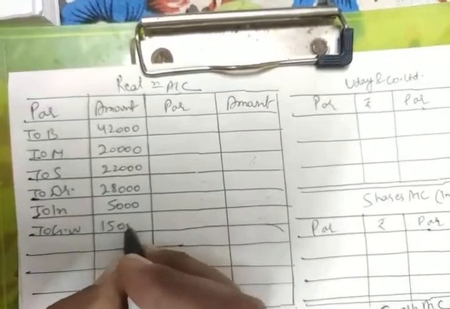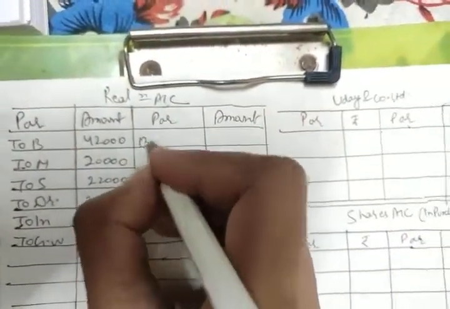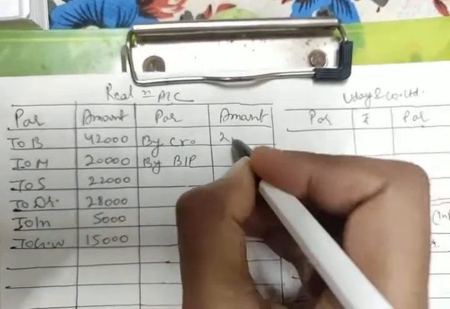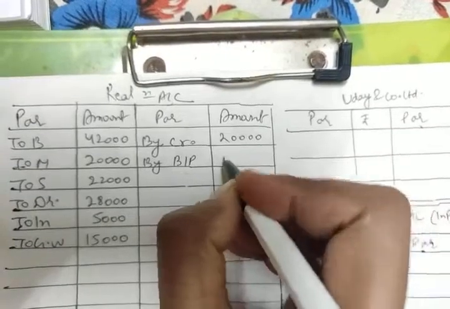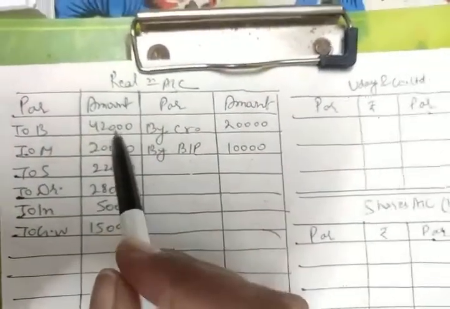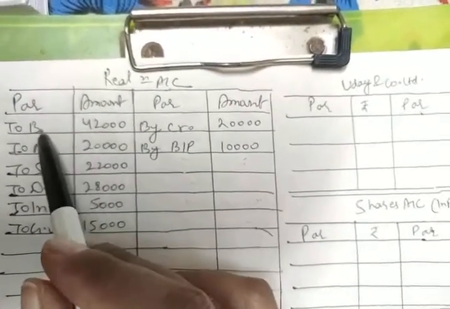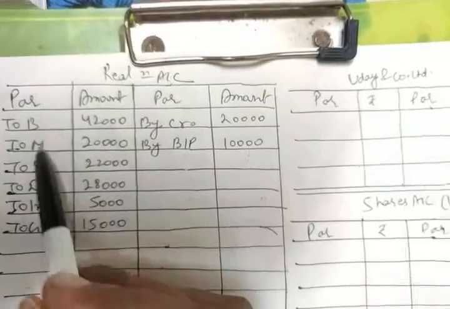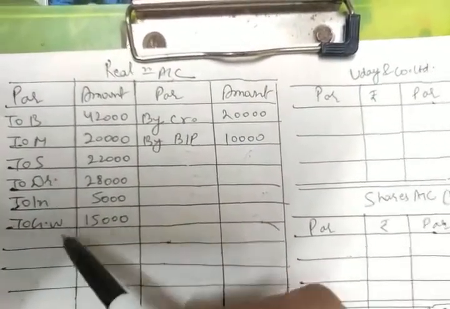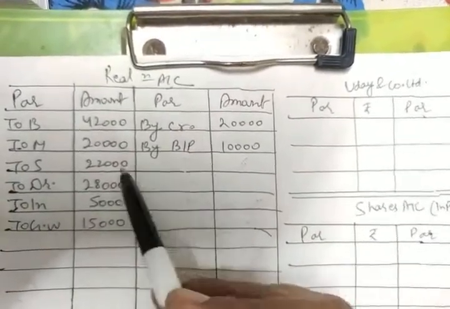for goodwill 15,000. Now, from the balance sheet, our liabilities, that is your creditors and bills payable. Creditors balance sheet value, that is book value, 20,000, and bills payable book value 10,000. Fine. Now we are going to record our purchase consideration. For the calculation of purchase consideration, building has been taken into account, machinery also, stock also, debtors also, and goodwill also, and your creditors and bills payable also.